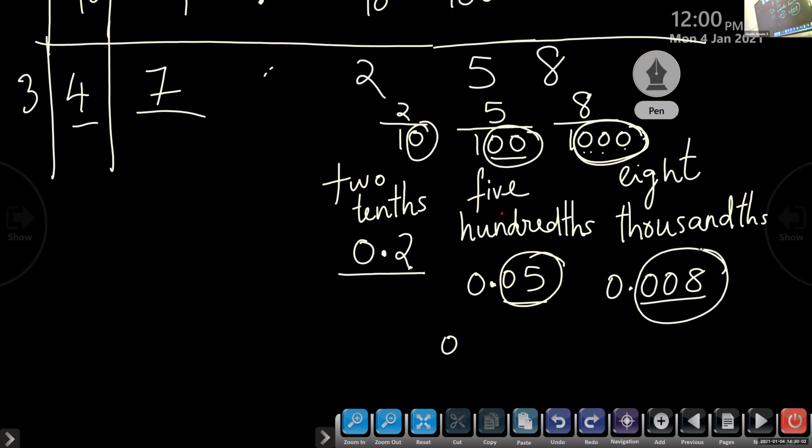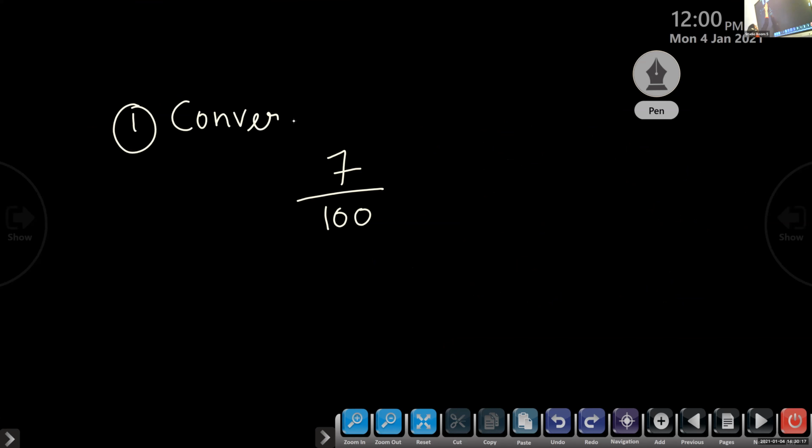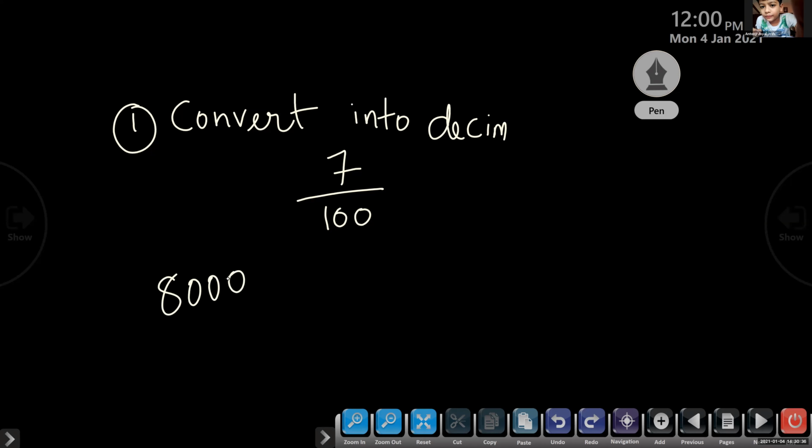Okay, children, so I will give you some questions. You can write them down. Convert 7 by 100 to decimal. Question number 1. Ma'am, 8 by 1000, how can we write it as a decimal, 0.008?